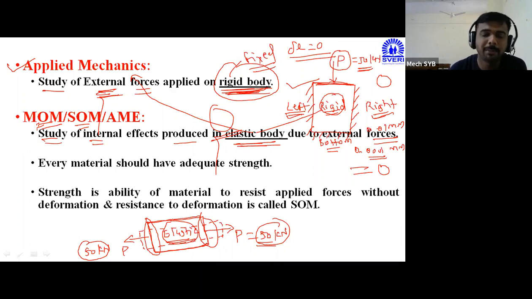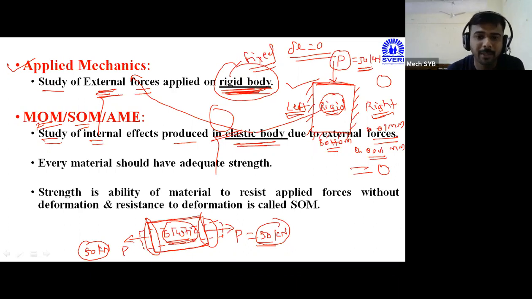If you apply any amount of force and there is zero deformation, then we can say that body will be the rigid body. Then why do we have to consider this elastic body in strength of material? Why do we have to consider the elastic body in the strength of material?